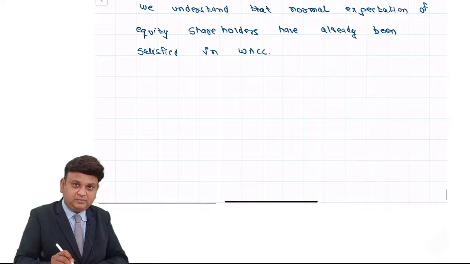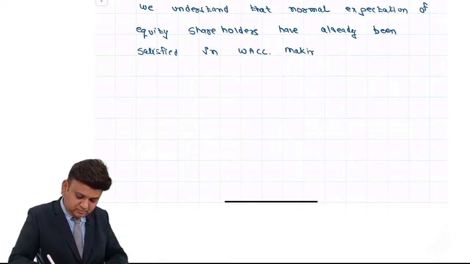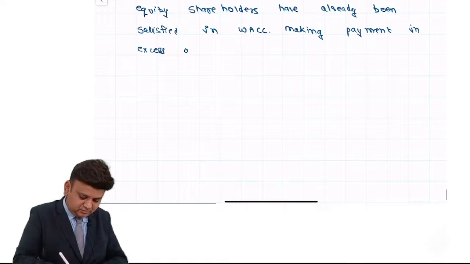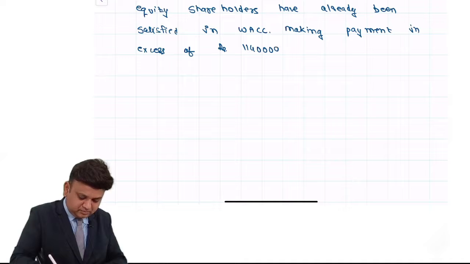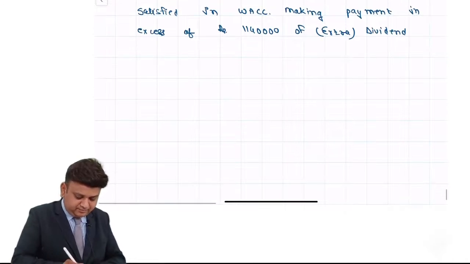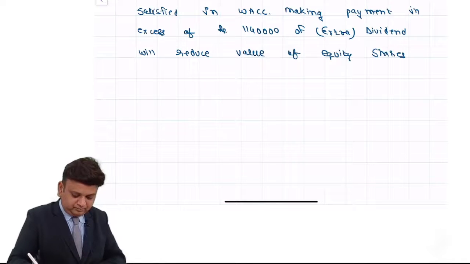Write down further: making payment in excess of rupees 11,40,000 of dividend, in brackets extra dividend, will reduce the value of equity shares.